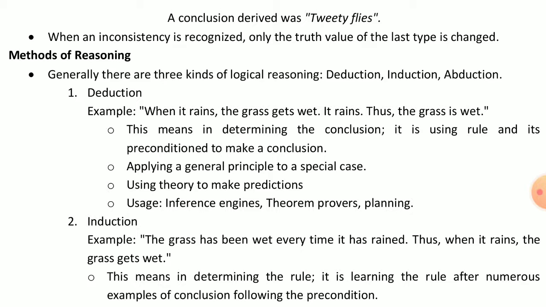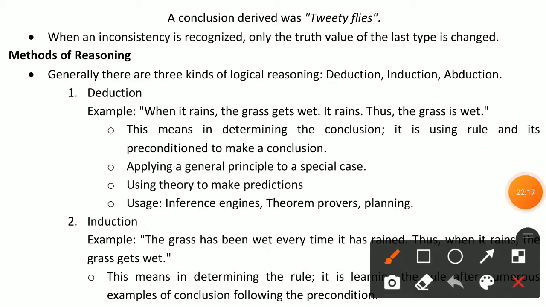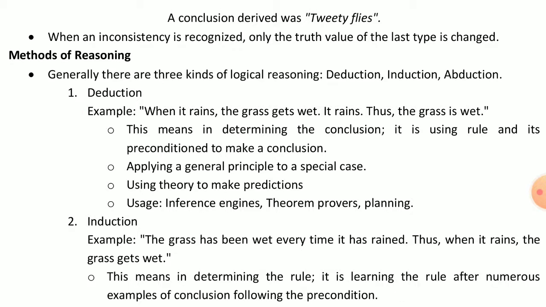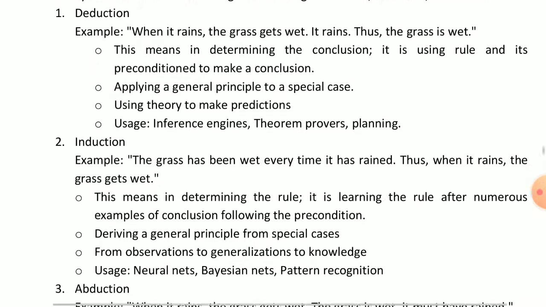So this is the first example or first method of reasoning, deduction. Now second is induction. In this second method we can take the example: the grass has been wet every time it has rained.